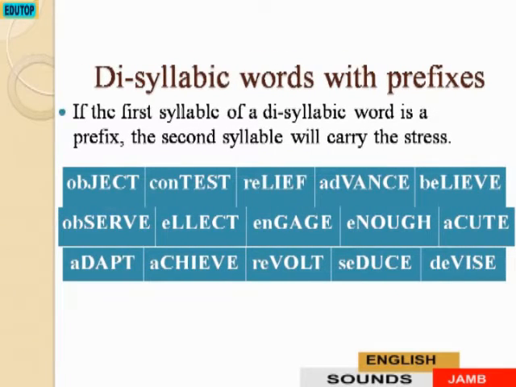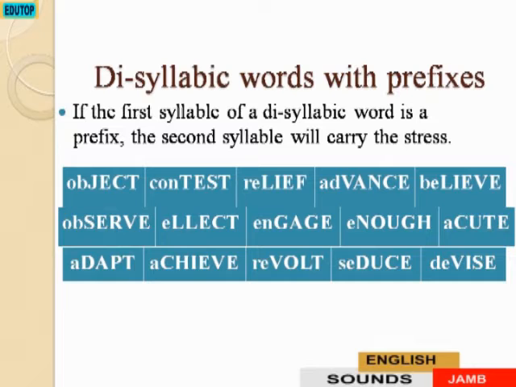Now we'll go to disyllabic words with prefixes. So when you have disyllabic words and the first part is a prefix, then you stress the second part, just as we have done in the table shown on the screen.